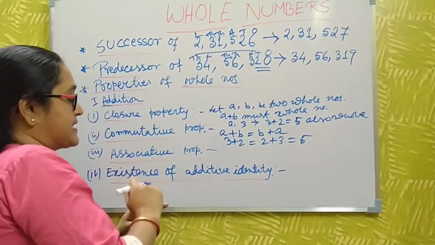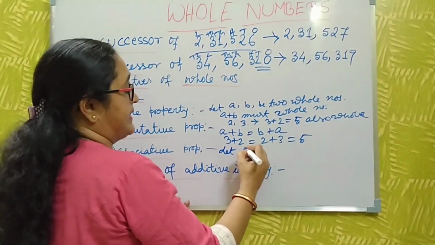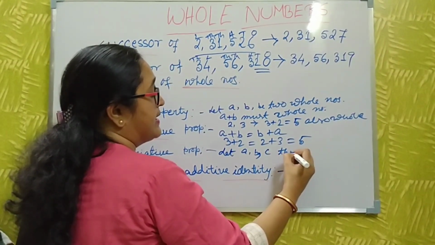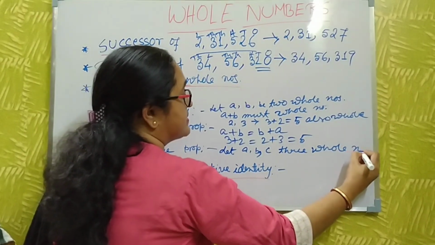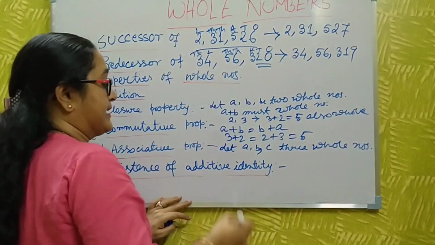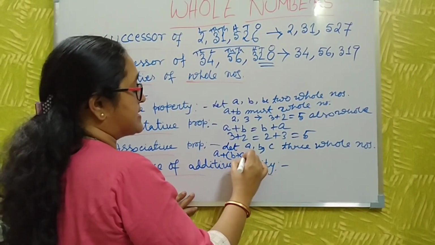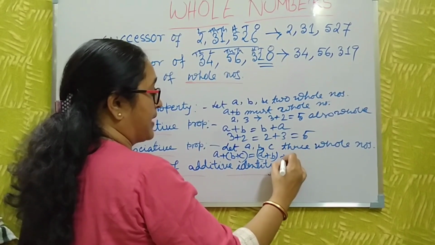Okay. I discuss the associative property. What is the associative property? Let A, B, C be 3 whole numbers. Then A plus B plus C must be equal to A plus B plus C, grouped differently.